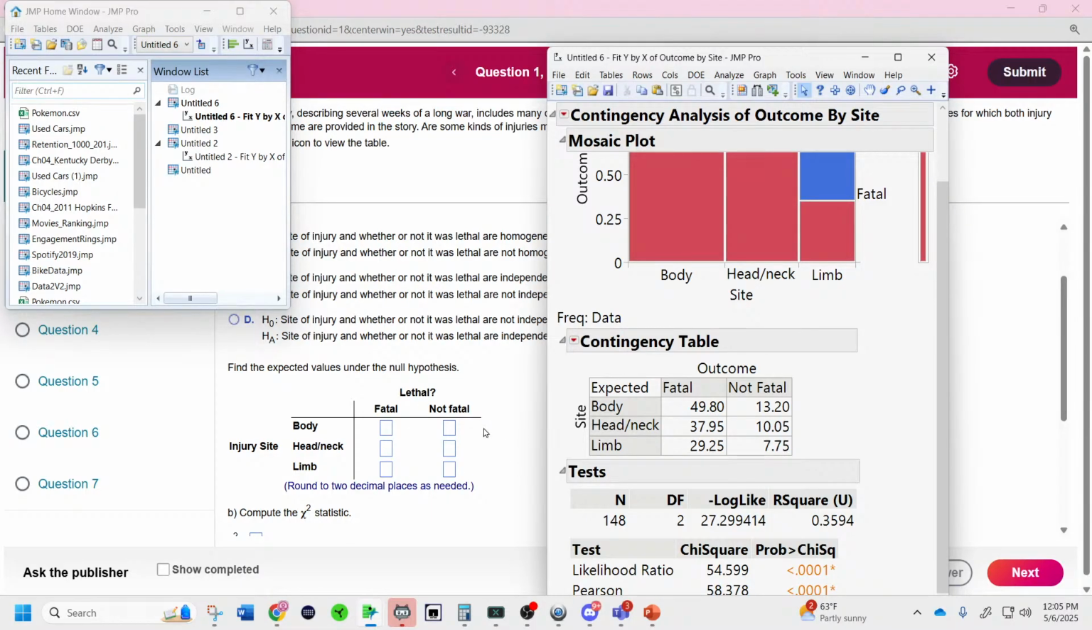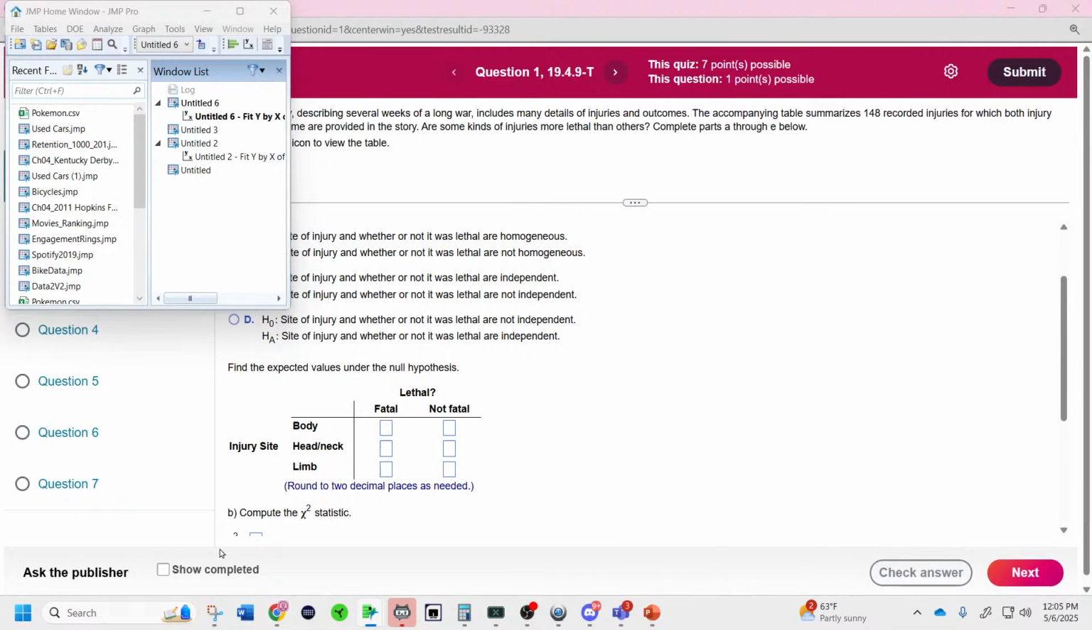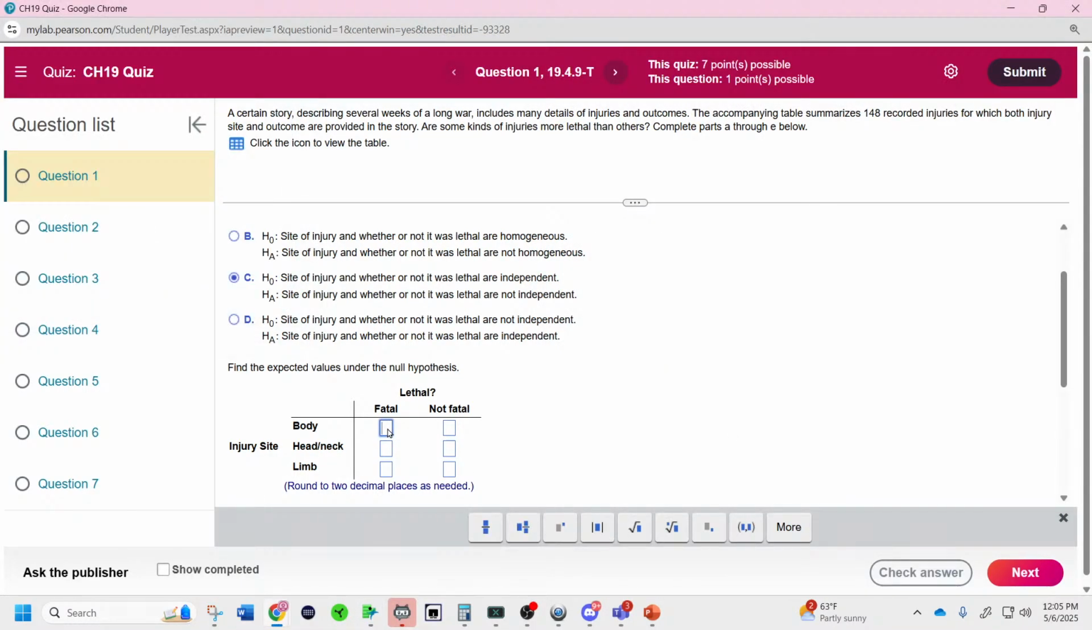Body, head, neck, limb, fatal, not fatal. So I'm just going to put it over here so I can look at it and copy the numbers. You can find these all by hand by doing row total times column total over grand total. You should try to do a few to make sure you know how to do it. Now it alt tabs over.